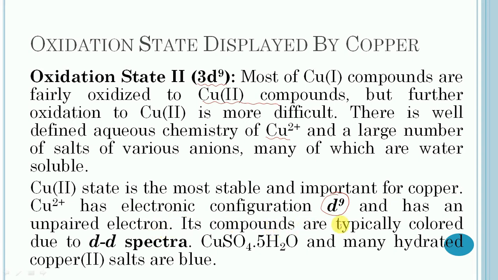Its compounds are typically colored due to d-d transition or d-d spectra. Copper sulfate with 5 water molecules is hydrated, and many hydrated copper(II) salts are blue in color.